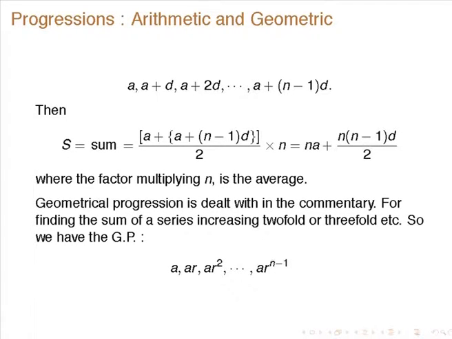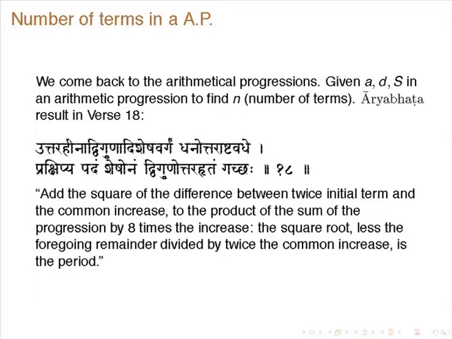S is quadratic, so if you know N, A and D, you can find S, but suppose you know S, D and A, then to find N, clearly it is a quadratic equation. The solution is first given in Aryabhatiya. So here he is giving the same thing, which is couched in this verse.